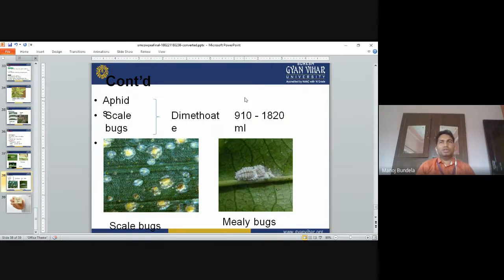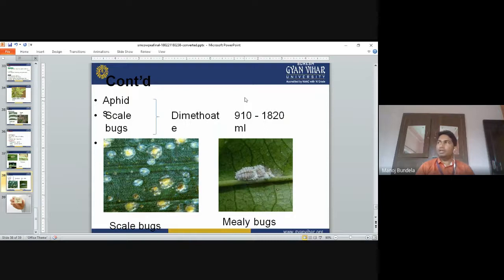Second, we can use sticky traps. Yellow sticky traps, water traps, and light traps we can use to control insect attack. Because insects will be attracted to this type of trap, to the light, and we will kill them. We can use resistant varieties. We can develop a variety that is resistant to that particular virus, bacteria or disease.